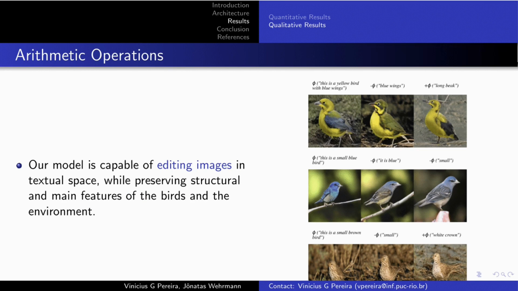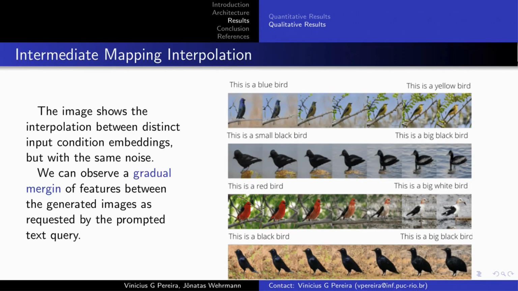TC-StyleGAN is also capable of editing images in the textual space while preserving structural and main features of the birds and flowers by doing arithmetic operations in the text embedding space. The learned intermediate space W has structural regularity. This figure shows that by interpolating between distinct input condition embeddings, but with the same noise, we can observe a gradual merging of features between the generated images as requested by the prompted text query.